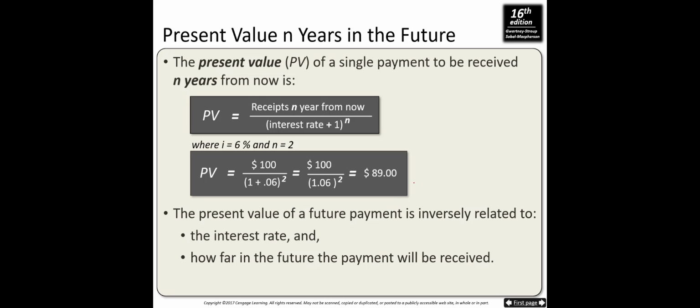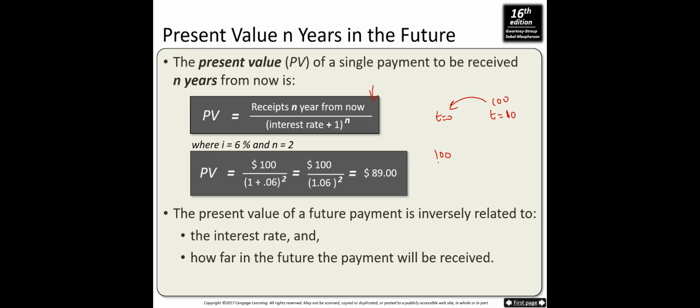The present value of a single payment to be received n years from now is the following formula. Let's say t equals 0, and this time t equals 10. So let's say you receive $100 after 10 years. How can you find the present value of this $100?